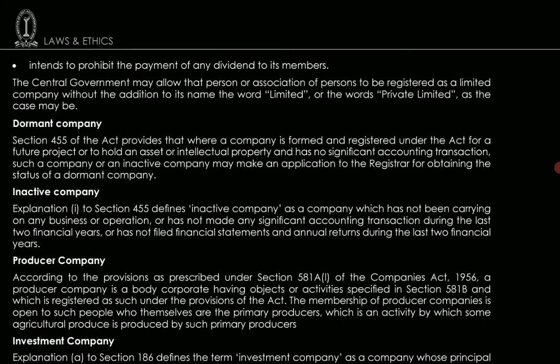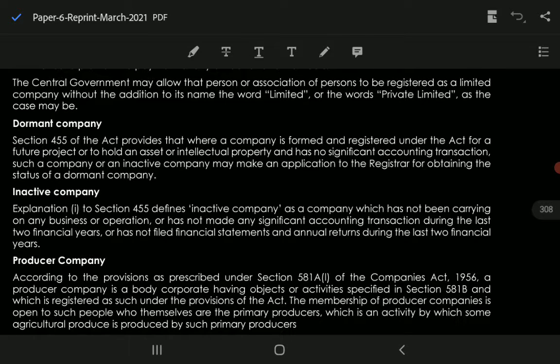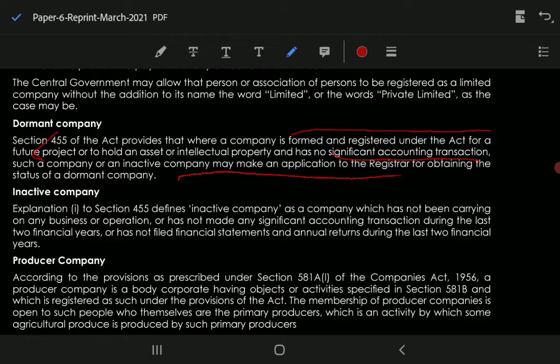Next is dormant company, which is defined in section 455 of the Act. It provides that where the company is formed and registered under the Act for a future project, or to hold an asset or intellectual property, and has no significant accounting transaction, such a company or an inactive company may make an application to the registrar for obtaining the status of the dormant company.